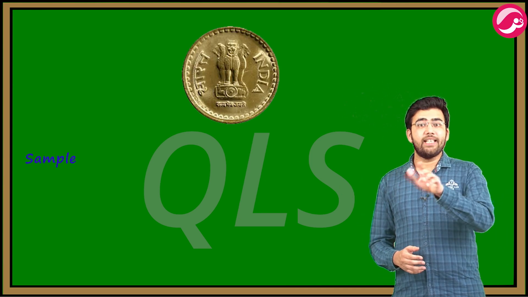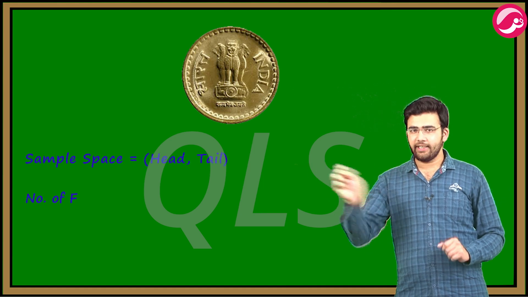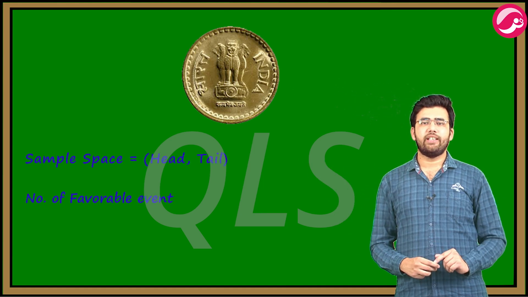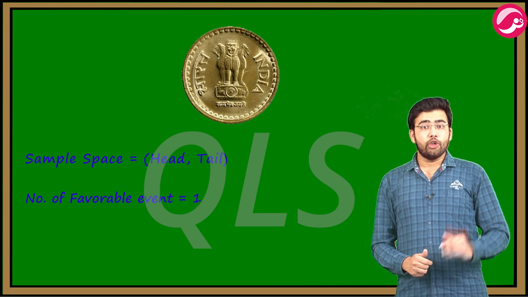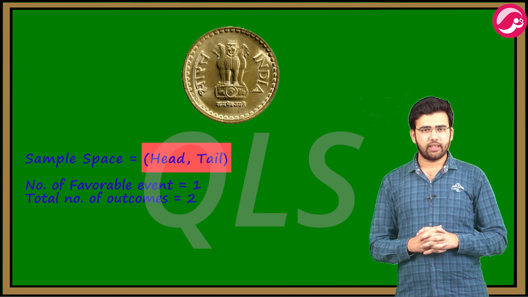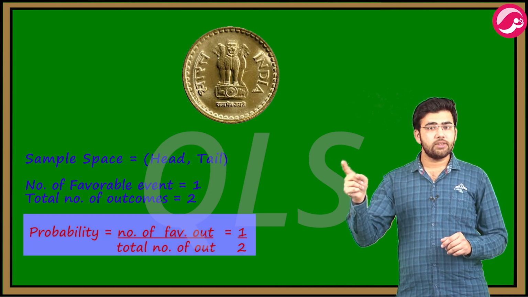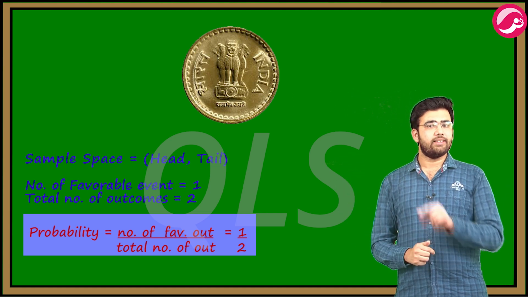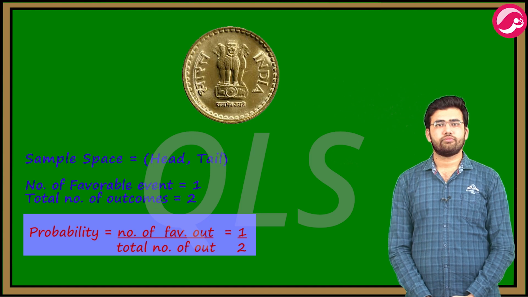Here the sample space for the event is head and tail. So we can call S is head and tail. Number of favorable events, only one favorable event is there, so we get 1. Total number of outcomes are 2. या तो head हो सकता है या tail हो सकता है. Thus probability is number of favorable outcomes upon total number of outcomes, that is 1 by 2. So we will get answer 1 by 2.